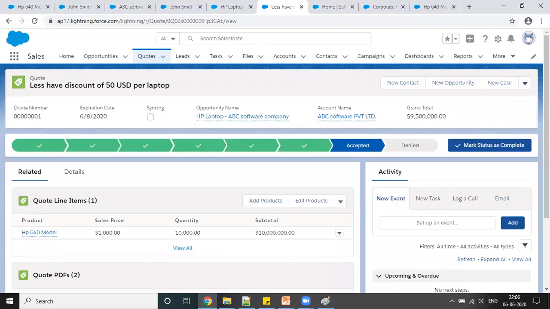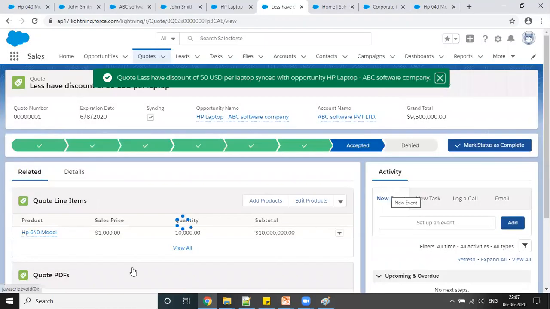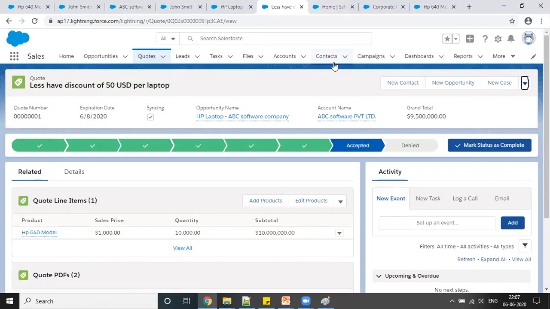So it says if you continue, you will replace all the opportunity products with the quote line items. All quotes synced, opportunity products and quote items are updated automatically. So let's do that. Once you continue this, and if you go to that particular opportunity,